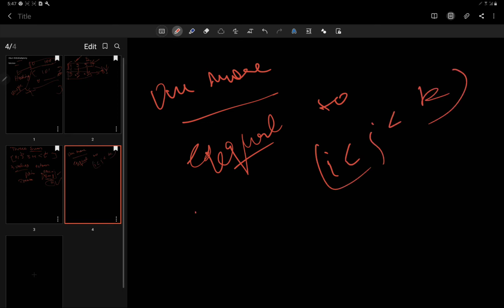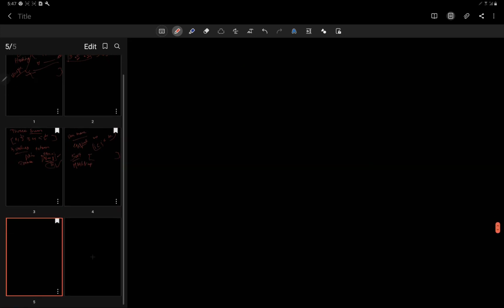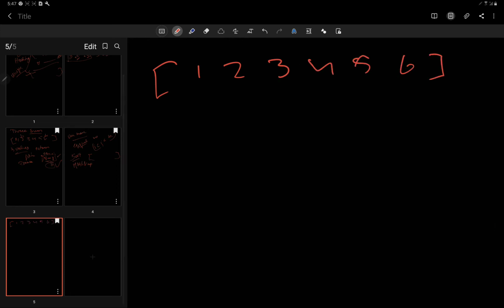So what we'll do is we will sort the array if it's not sorted, and when we get a sorted array, then we create a hash map. And now after creating the hash map, we will have only the unique values in the array. So suppose now we have unique values in our array. So what we will be doing is, for the equal-to case that I am referring to here, which is sometimes not covered in the three-sum approach, is that